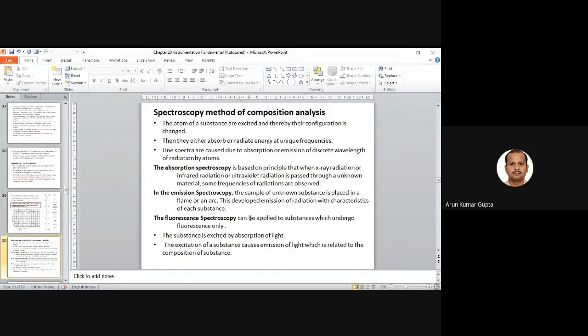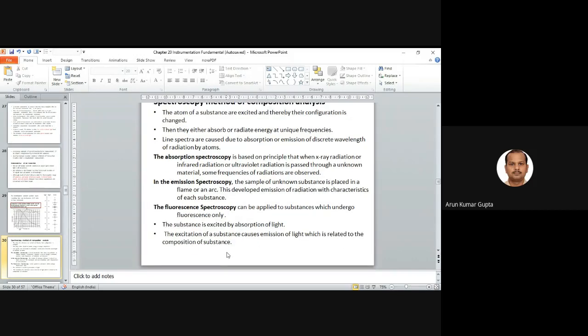Fluorescence spectroscopy can be applied only to substances which undergo fluorescence. The substance is excited by the absorption of light. When the substance is excited by absorption of light, the excitation causes emission of light, which is related to the composition of the substance. So we have basically three types of spectroscopy.